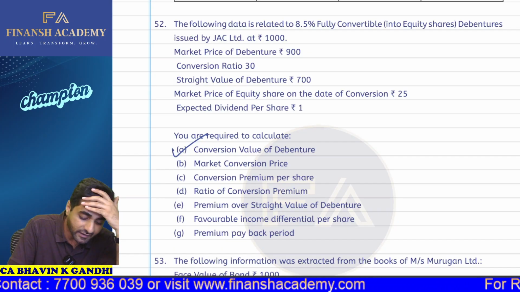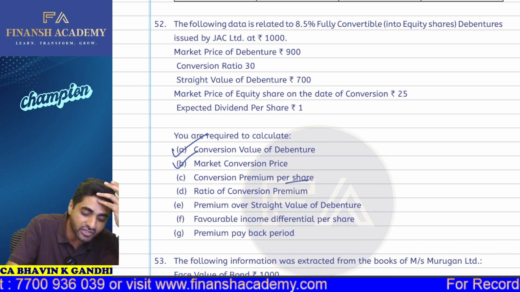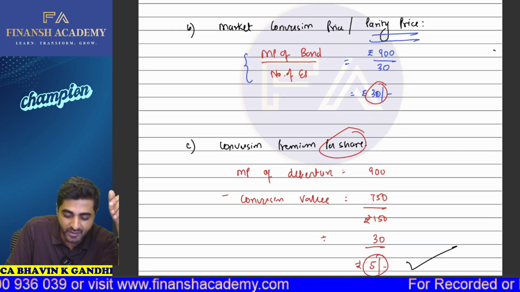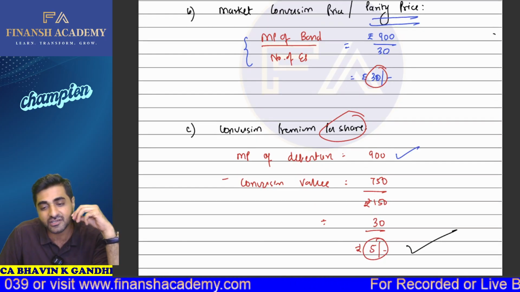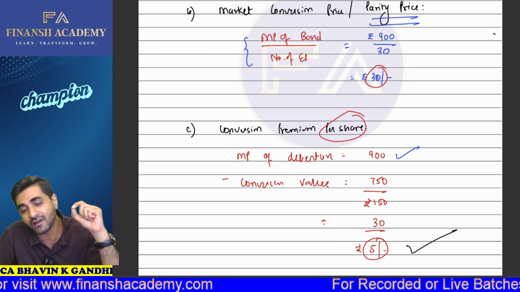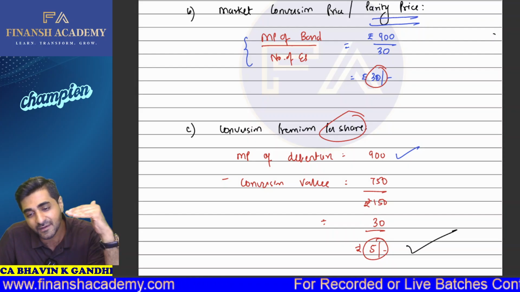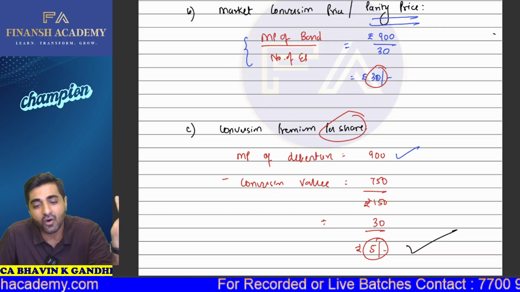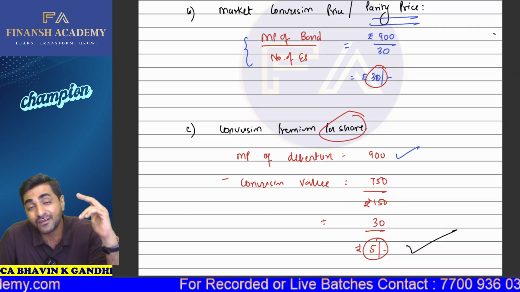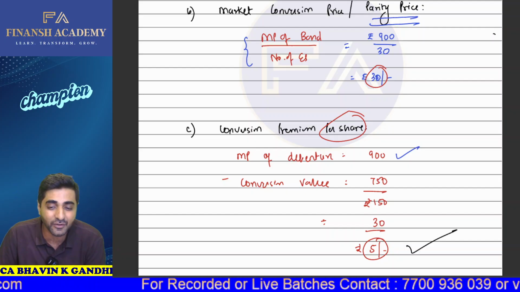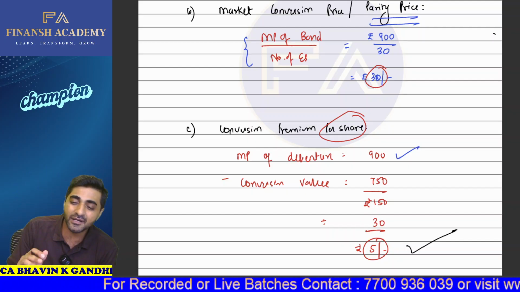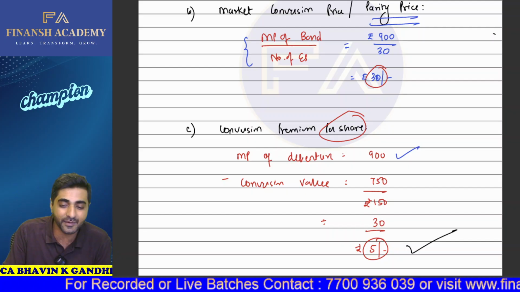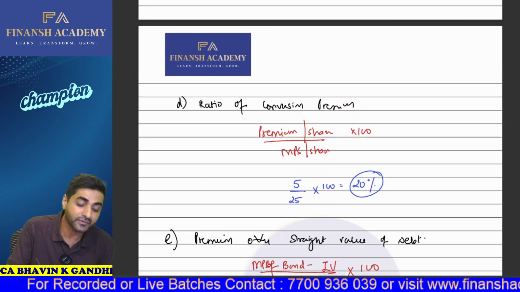Then what's your C part? What is the conversion premium per share? So what's your conversion premium? Market price per debenture is 900 rupees and your conversion value is 750 rupees. So from 900, if I subtract 750, 150 is called the premium, because obviously the conversion value is 750. We are paying something extra. We are paying 900 rupees. So that is why this is the premium, and on a per share basis, you divide it, you'll be getting 5 rupees per share.